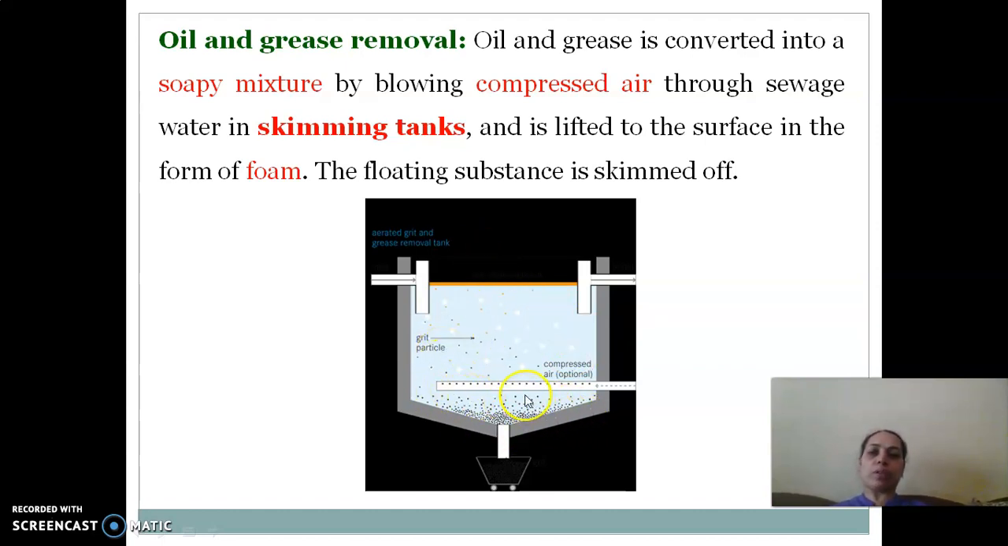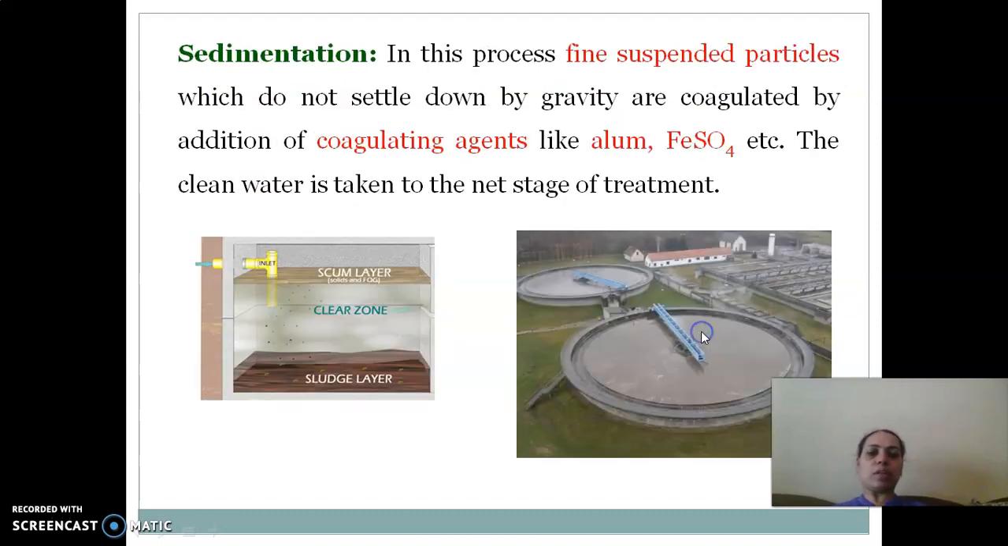with compressed air. Only compressed air is passed through this water. So oil and grease get converted into the soap form. Foam is generated which floats on the water, and that floating foam can be removed or skimmed off at the top by just lifting the water. Thus this water is free from oil and grease particles, and then it is taken to the next stage of the primary treatment, which is called sedimentation.